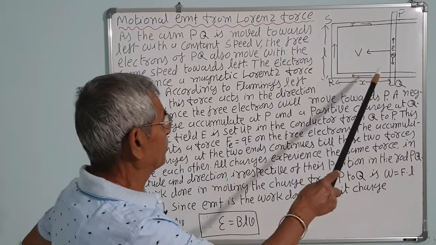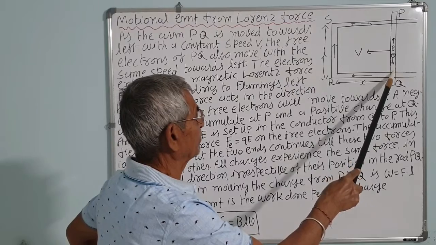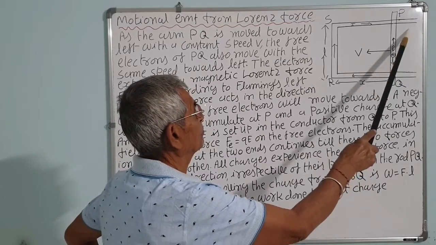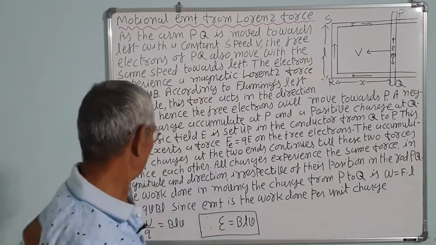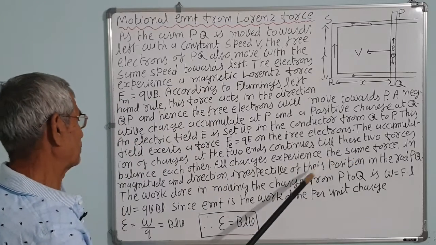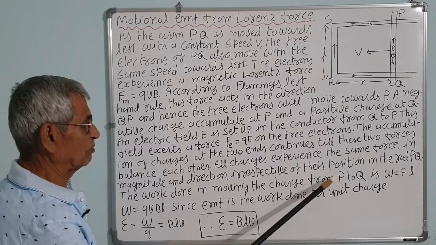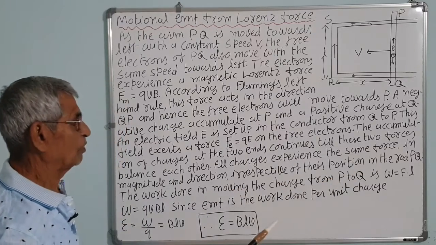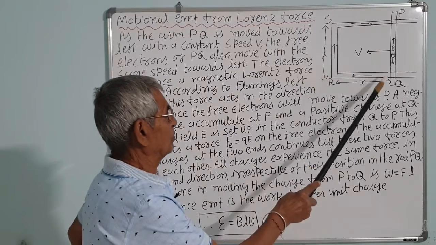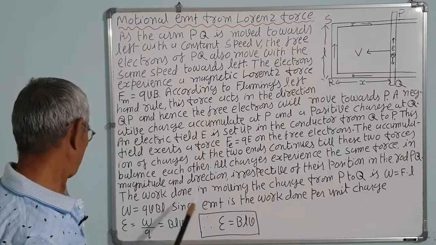The Lorentz force qvB becomes equal to the electric force qE. All charges, all electrons and all positive charges, experience the same force in magnitude and direction, irrespective of their position in the rod.